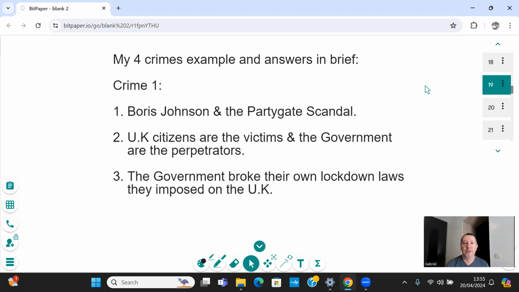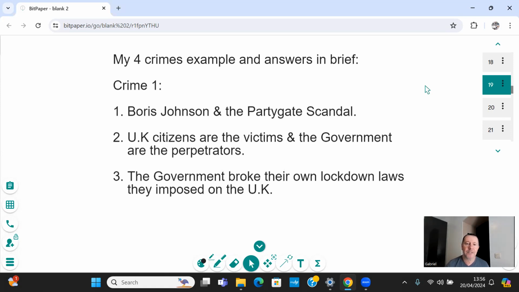During lockdown, the UK was forced to be in lockdown. We weren't allowed to socialise with friends or other family members outside our immediate bubble. So whoever you were living with, that was the only people you could be with. You couldn't be with anybody else. Of course, Boris Johnson, the Conservative Party, had a party during lockdown. So who are the victims? We were. The UK citizens are the victims and the government are the perpetrators.